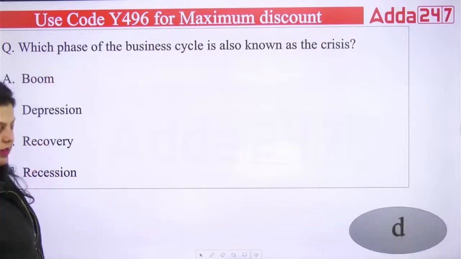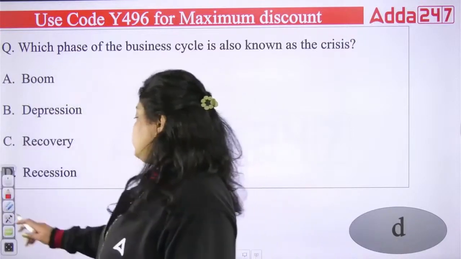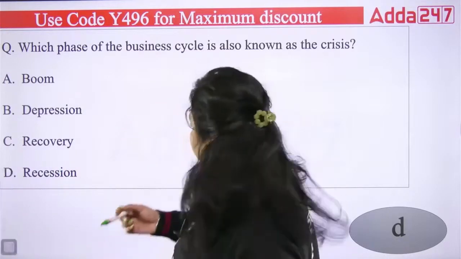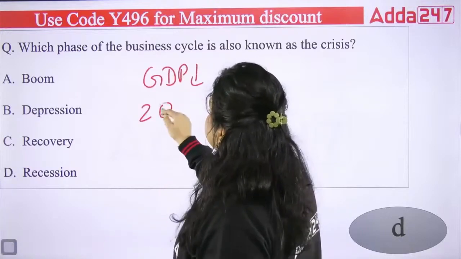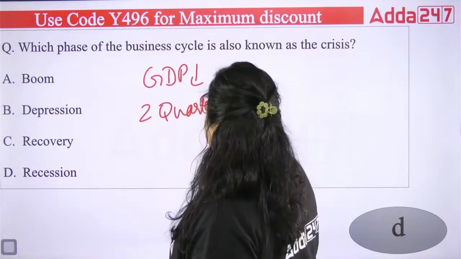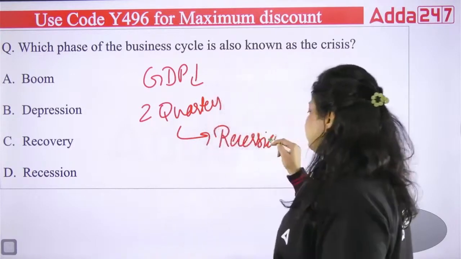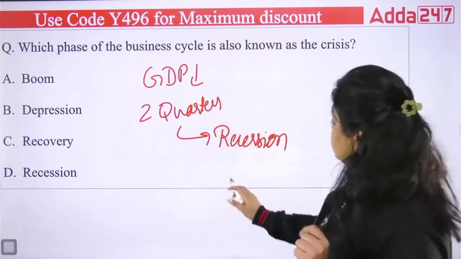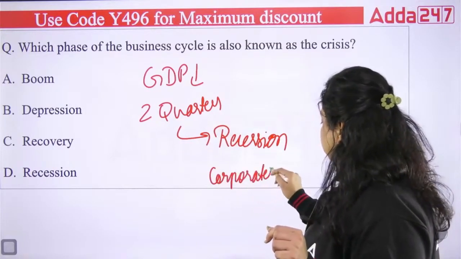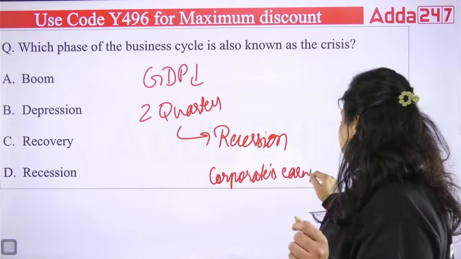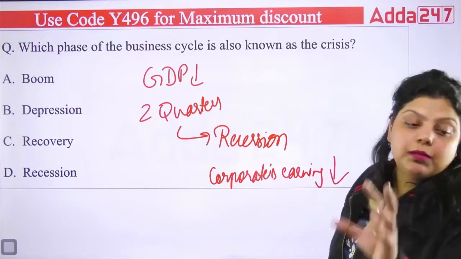Clear? So, acha, what is the difference between recession and depression then? A lot of people ask this. They both look the same. No, they are not the same. When the GDP of your country declines continuously for 2 quarters, it creates a recession. And what happens in a recession? First, the corporates' earnings will start declining. It means companies will start earning less money.